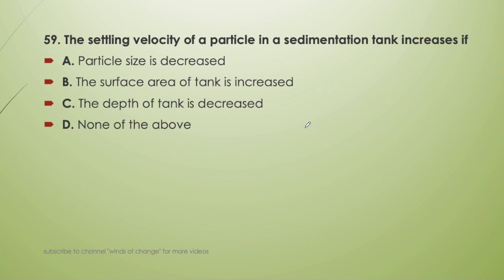Next question, the settling velocity of a particle in a sedimentation tank increases if the particle size is decreased, the surface area of the tank is increased, the depth of the tank is decreased, or none of the above. Here the answer will be none of the above, because the settling velocity of the particle in the sedimentation tank will decrease because of these reasons. Obviously, with increase in particle size the settling velocity will increase; if it is decreased, then settling velocity will decrease. Surface area of the tank increased is also absurd, and the depth of the tank decreased, we will see later. So the answer will be none of the above.